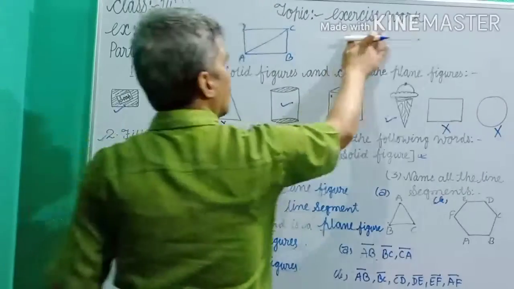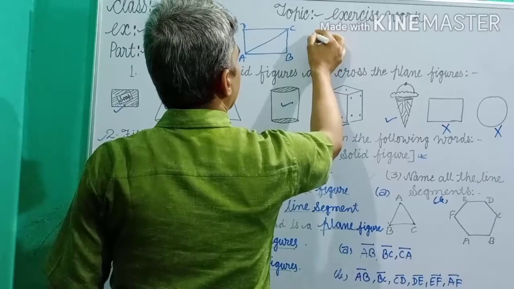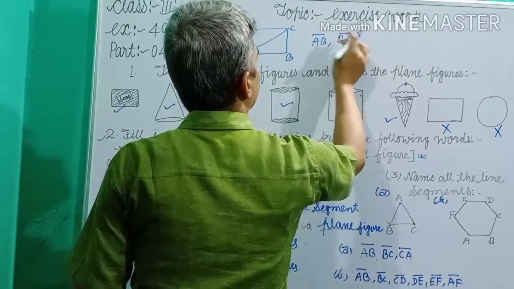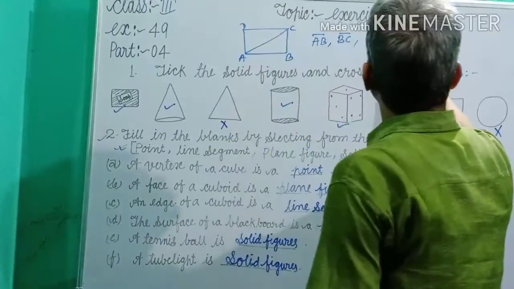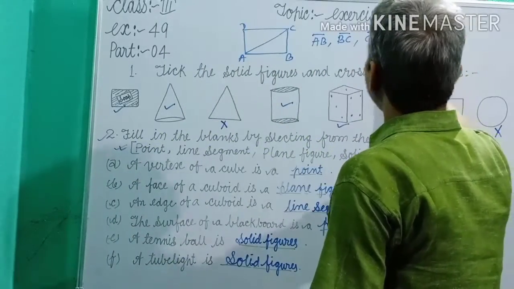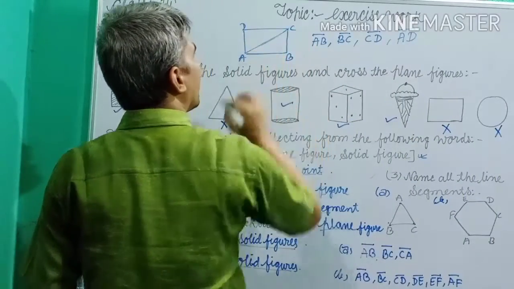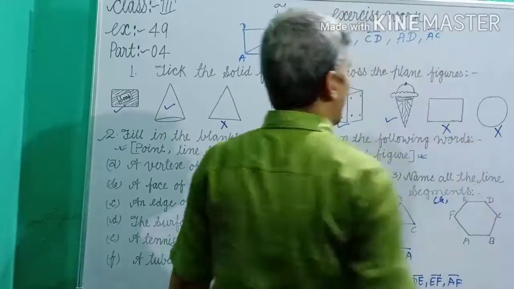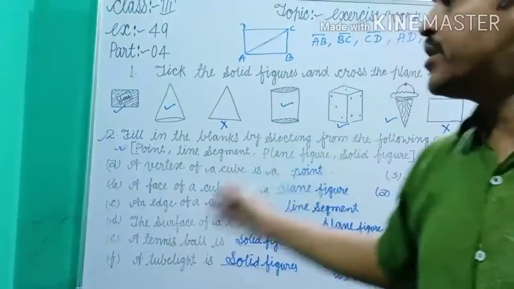Let us see how many line segments: AB, BC, CD, AD and one more line segment. This is also a line segment, dear students. Write down AC. I hope you understand today's topic clearly.